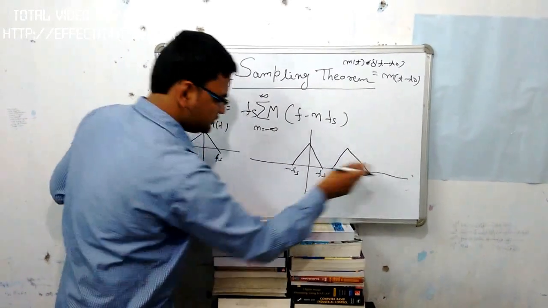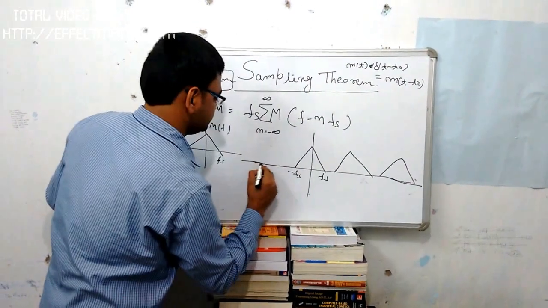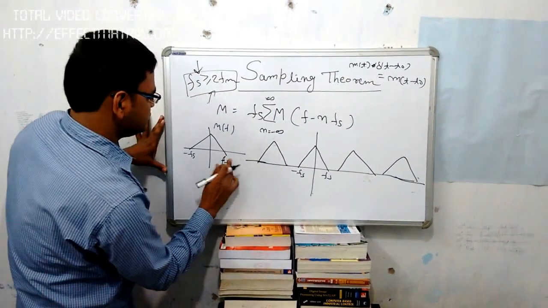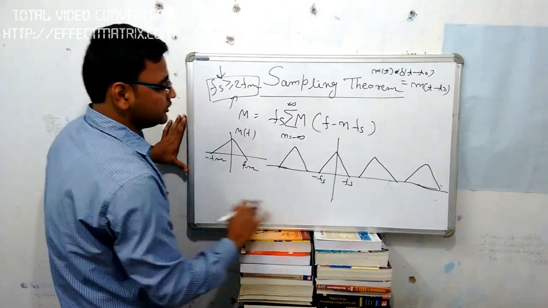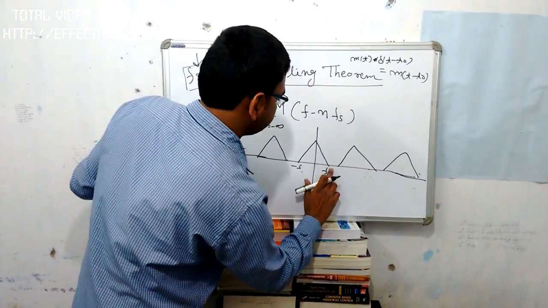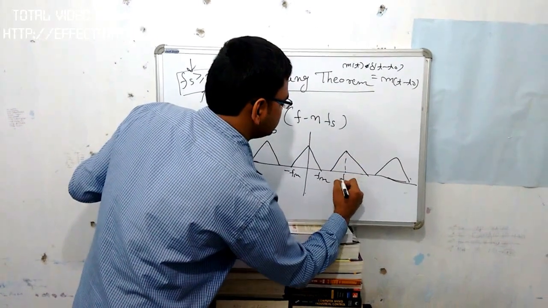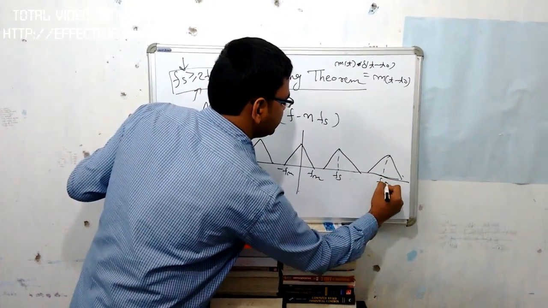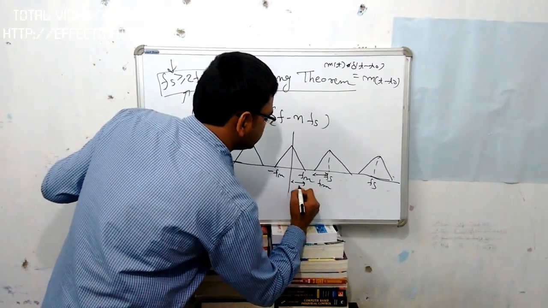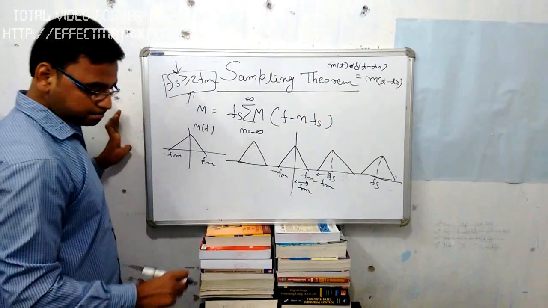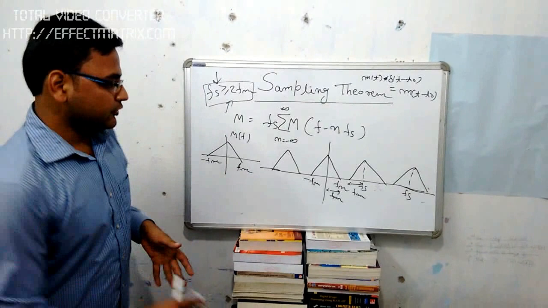We will discuss later why we are taking a gap. So this is Fm, this is Fm, and this is also Fm. This is the spacing Fs of the spectra. So this is also Fm, this is also Fm. Okay, so this is the sampled signal.